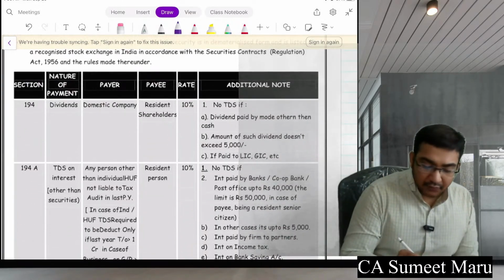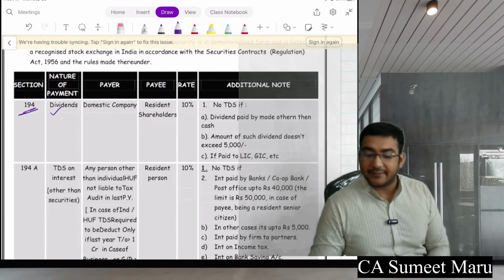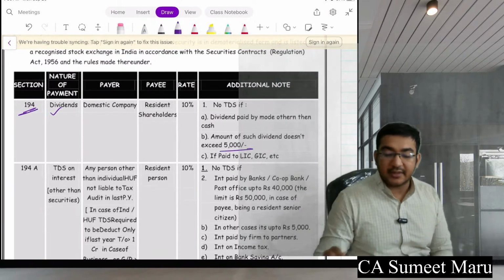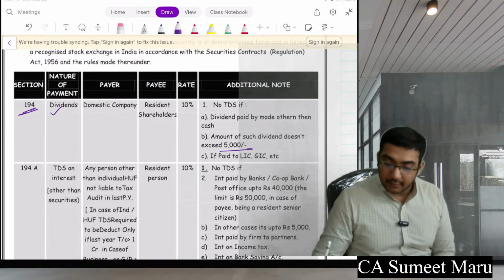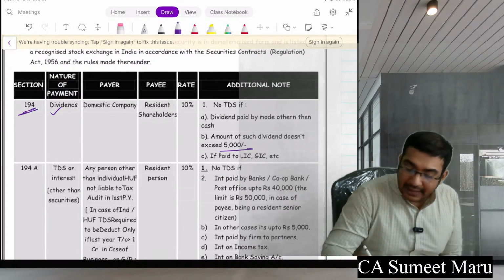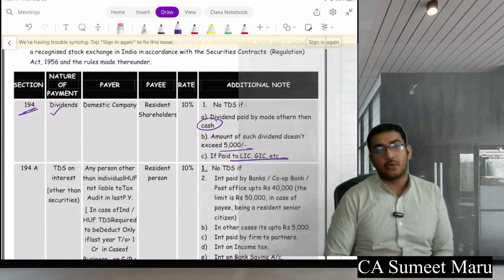Next section is section 194, which talks about dividends. When a domestic company pays a dividend and the dividend is above 5,000, they need to do a TDS of 10%. But if it is paid in cash, then no need to do TDS. If it is paid to LIC, GIC, no need to do the TDS.